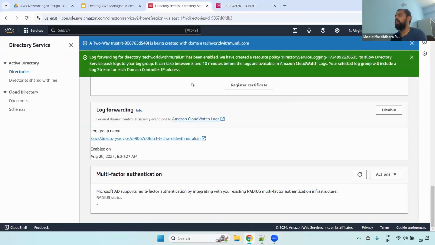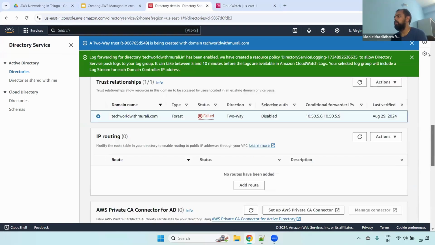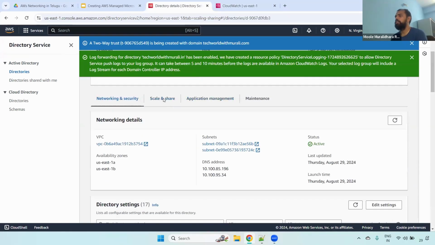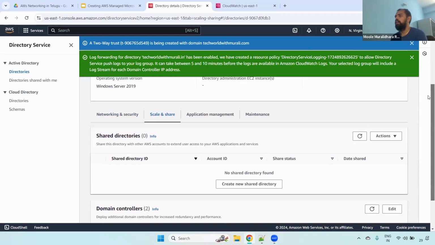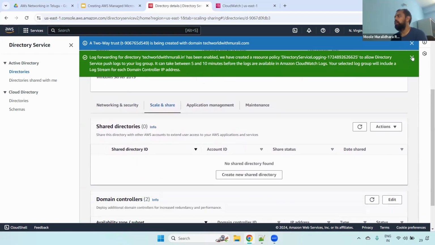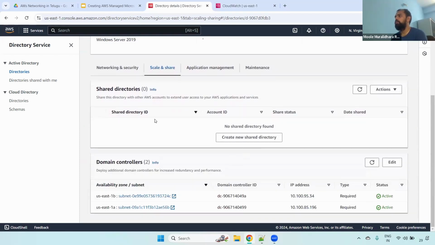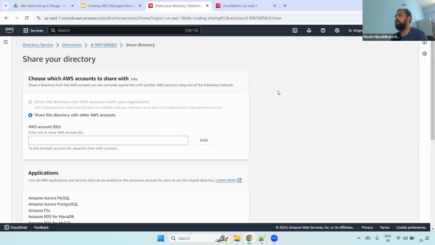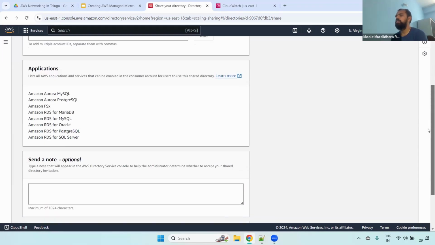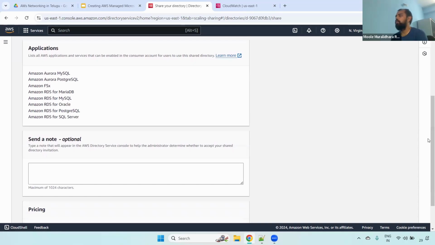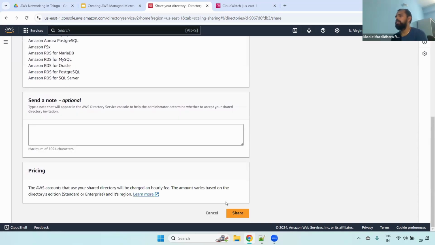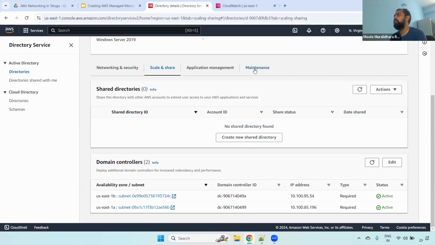Okay, fine. Now what you have to do? Come down. If you want to set up any multi-factor authentication, we can do that, but we don't require it. You can ignore that. And also you can go to scale and share. If you want to share this particular directory service with other people, I mean other accounts, you can click this and give the other AWS accounts, and then we can share it. But in real time, it depends on use cases; we may share this directory service with other AWS accounts.